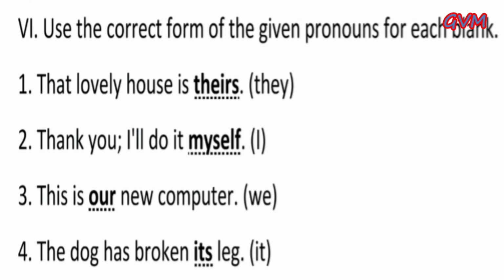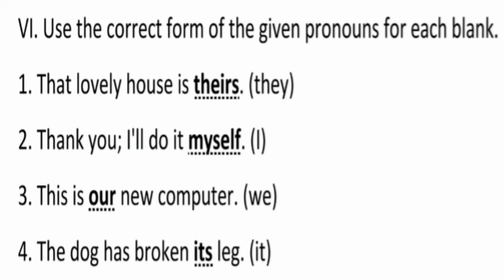Before starting, question number 6. My dear students, open your English grammar book on page number 23 and look at question number 6 and the figure. First one is, that lovely house is dash, and we have they in brackets. And the correct answer is theirs, because in this sentence we use third person.